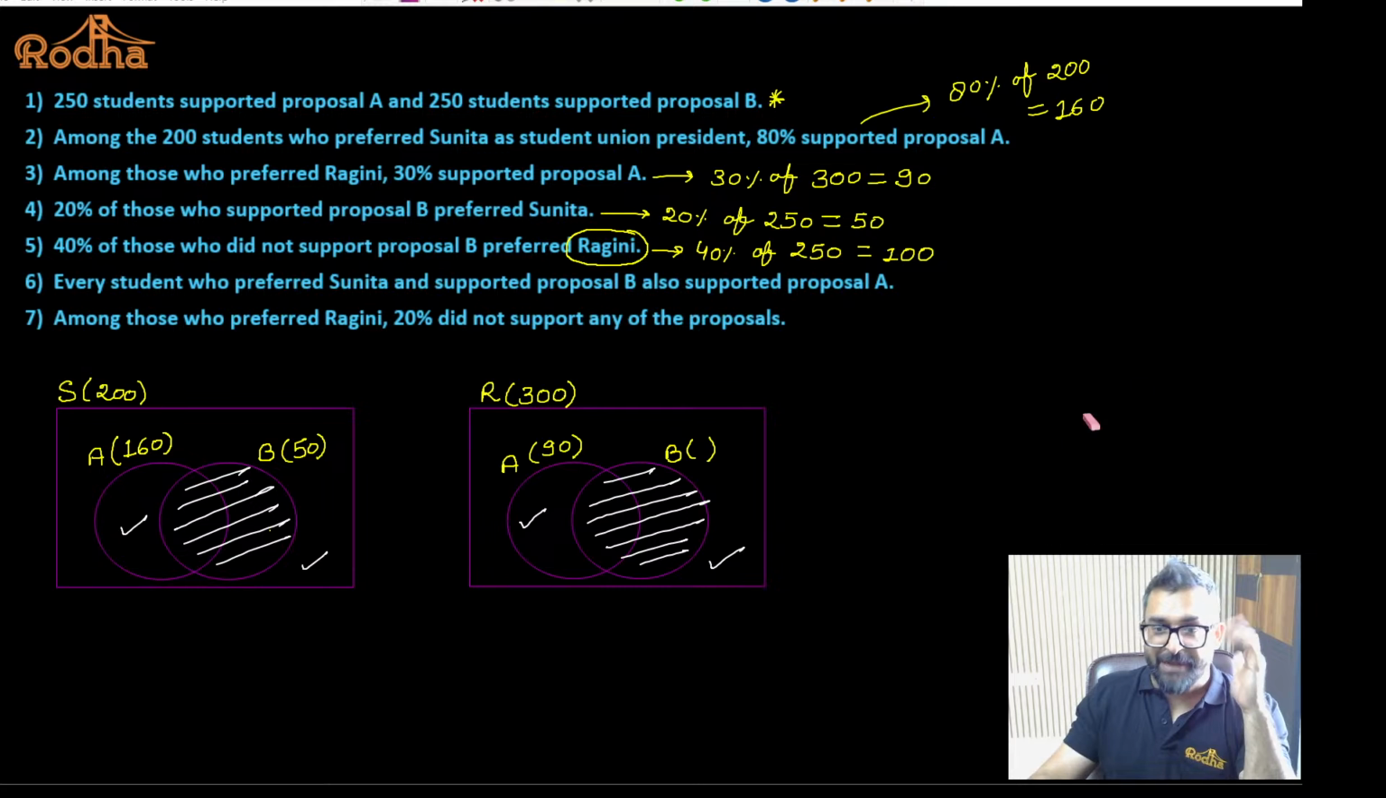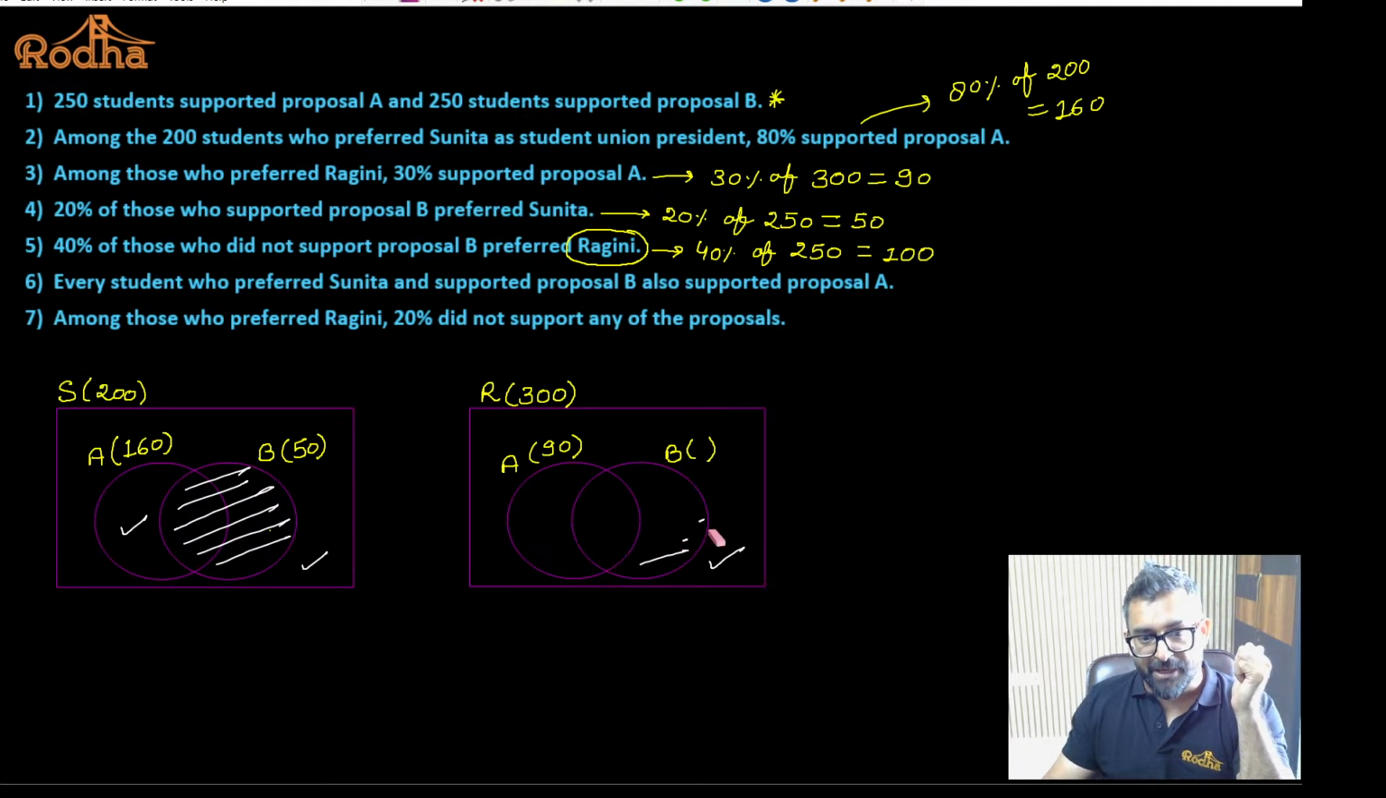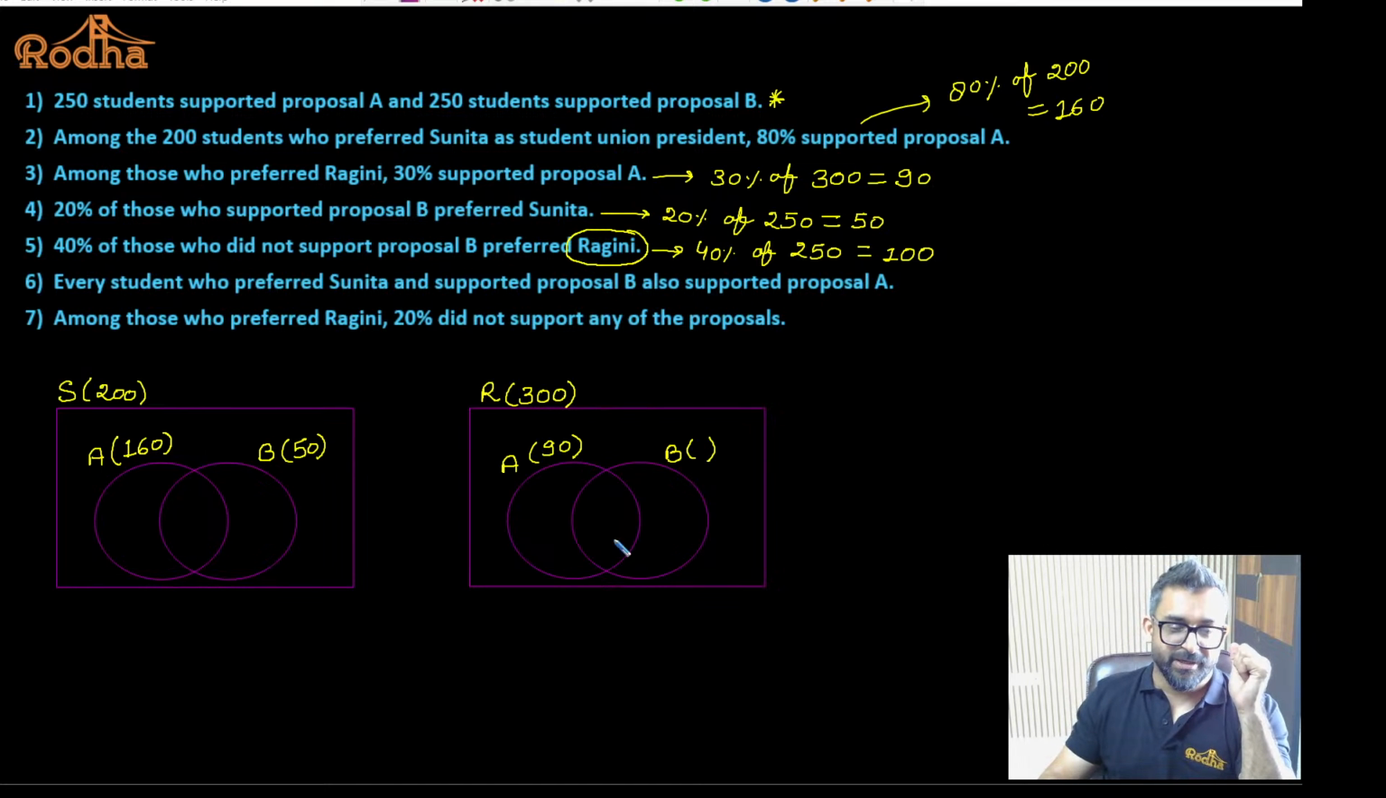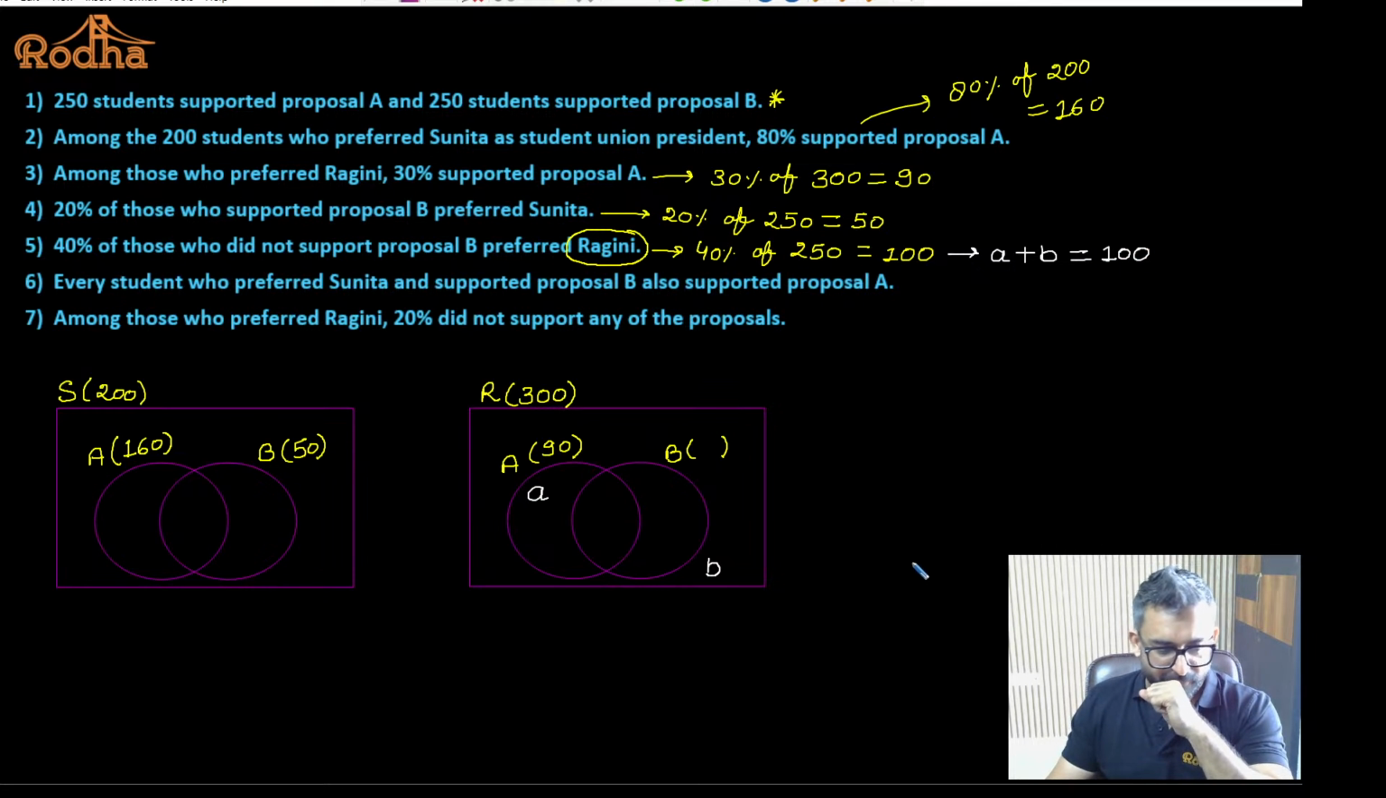Okay. Now here we have to write variables because we have to understand what is the value which is given to us. So anybody who belongs to the Venn diagram of Ragini and does not support proposal B, the summation of these two numbers is going to be 100. So inside the Venn diagram of Ragini, yes or no? These are the people they are talking about, and the summation of these two numbers is 100. So if I write something here, let's say this is A and this is B. So what is given to us here? A plus B is equal to 100. Point taken, all of you?